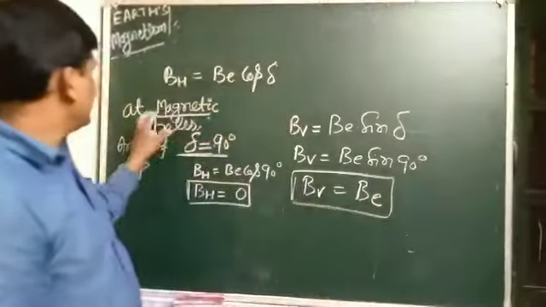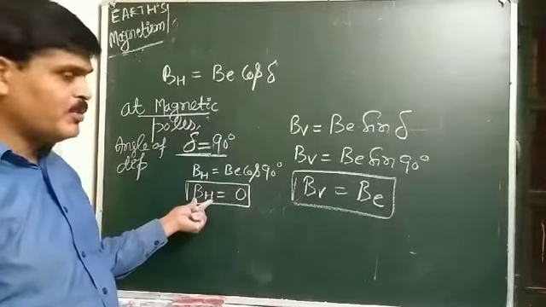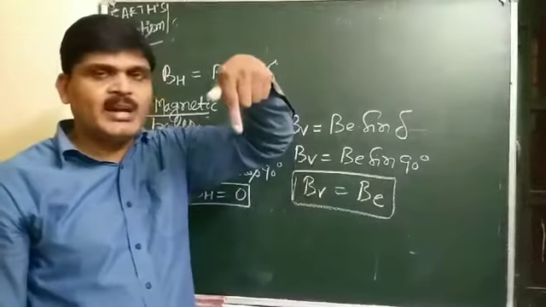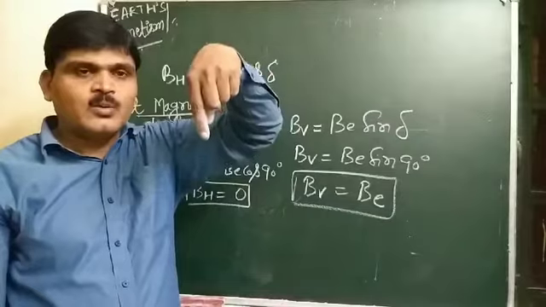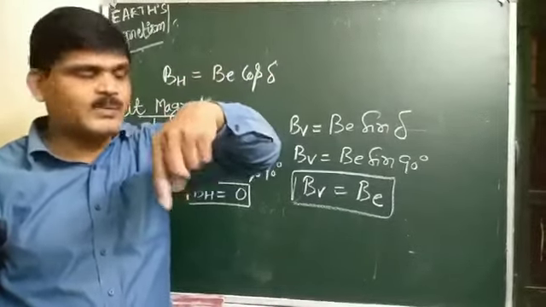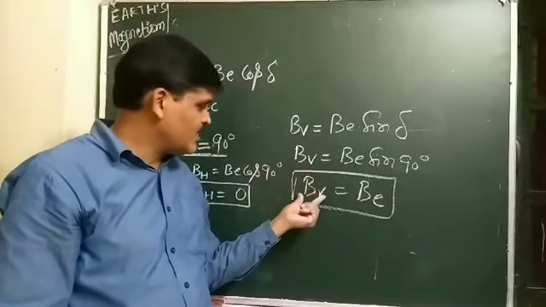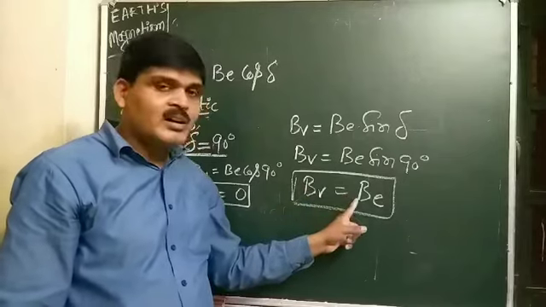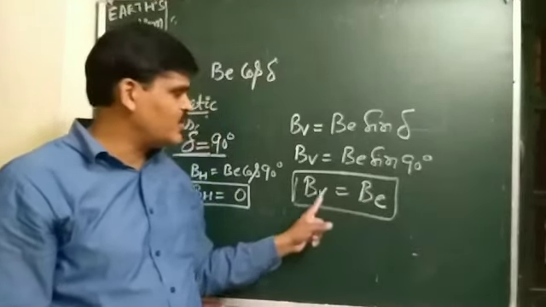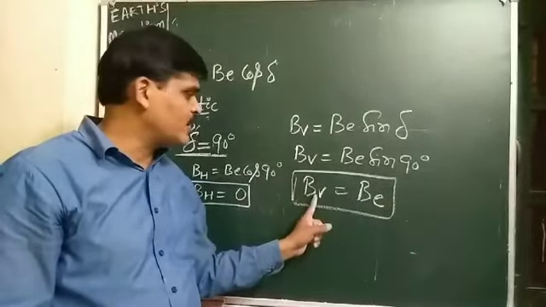So at magnetic poles, the angle of dip is 90 degrees and the horizontal component is 0. The bar magnet is vertical, with its north pole towards the Earth's surface, and only the vertical component of Earth's magnetic field remains.